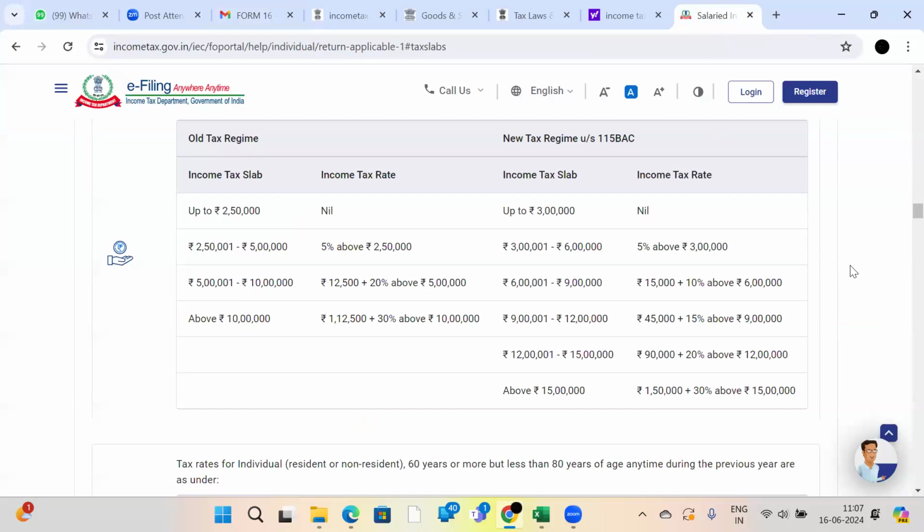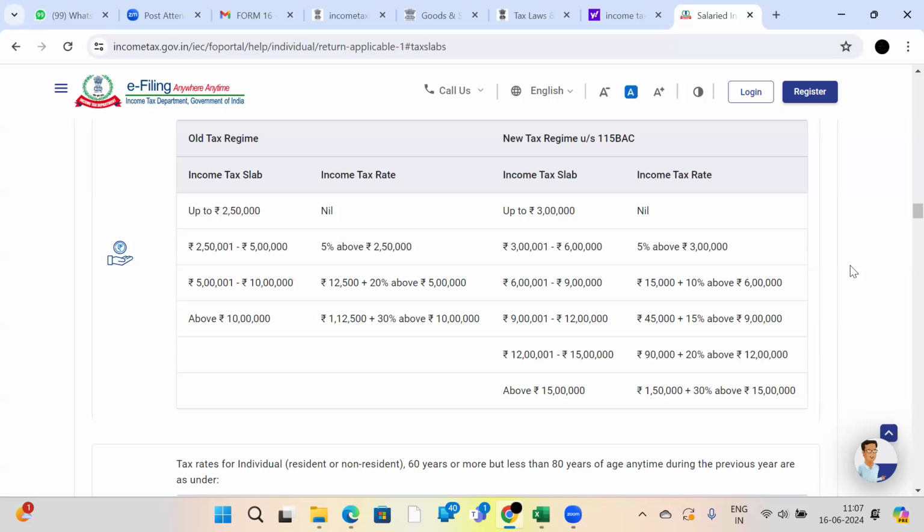If the employee doesn't know which is beneficial in terms of tax liability, he may choose wrongly. Suppose under the old tax regime he pays tax of 75,000 and under the new tax regime he pays 50,000 rupees, he will select the new tax regime. But you don't know how to select.